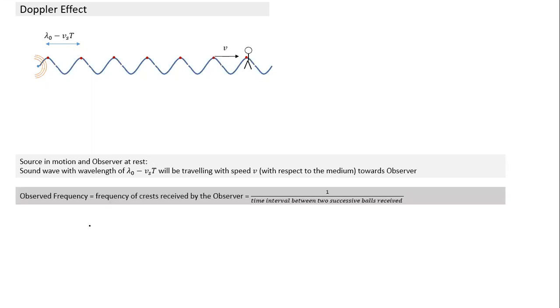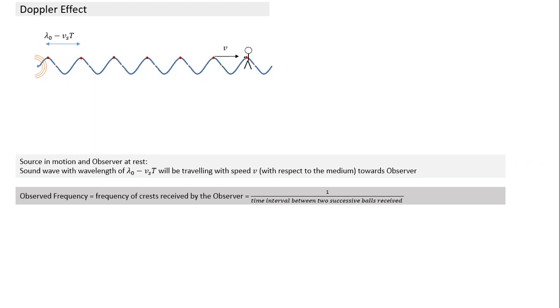Okay, let's calculate. So observed frequency is what? There are two ways of calculating frequency, Jaideep. I can calculate frequency as the number of balls caught by Jaideep in 1 second. The number of balls received by the observer will be the frequency. Or it is equal to 1 by time period. From the moment he has caught one ball, what is the time it takes to catch the next ball? Time interval between successive balls reaching the observer.